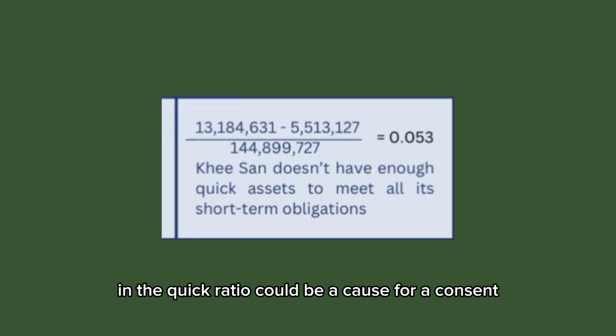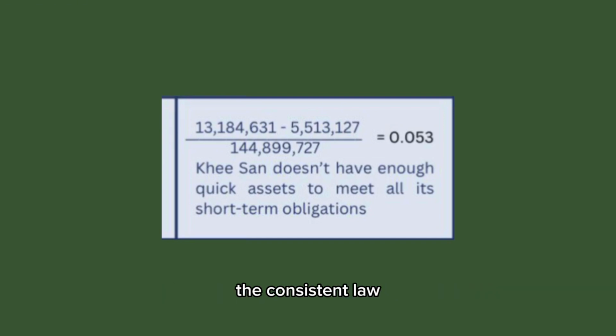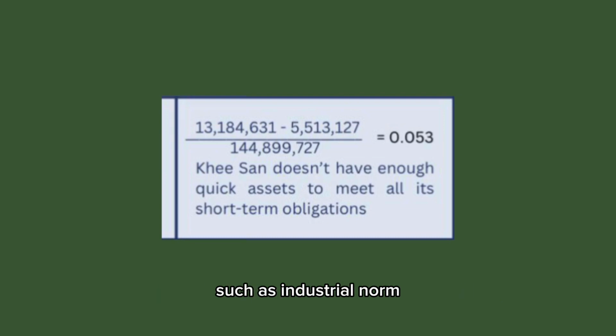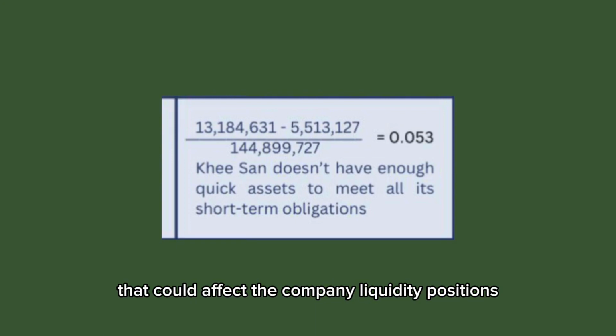Overall, these changes in the quick ratio could be a cause for concern. The consistently low quick ratio below 1 over 1 might indicate potential difficulties in meeting short-term obligations. However, it is important to consider other factors such as industry norms, the company's operating cycle, or any recent significant events like mergers, acquisitions, or the impact of a global pandemic that could affect the company's liquidity position.